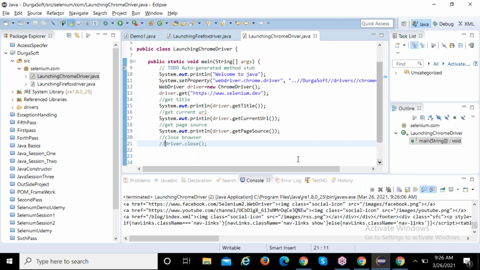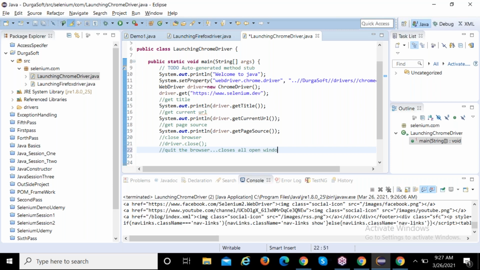One more command is quit. What is the difference between close and quit? Quit means this method closes all the windows opened by the web driver. It automatically closes all open windows and eliminates the browser. Interview question: how do you eliminate the browser?